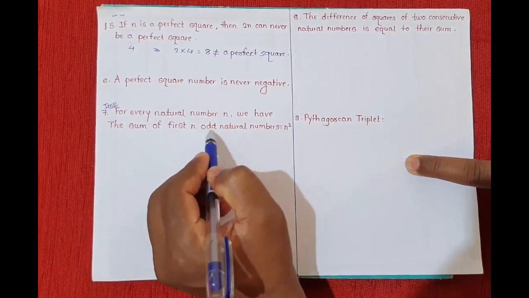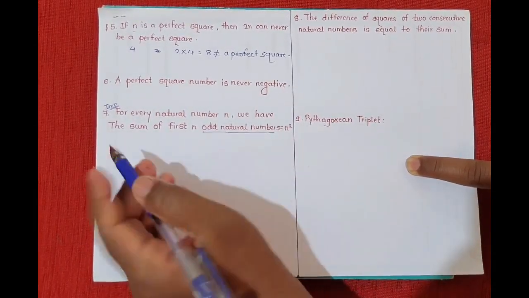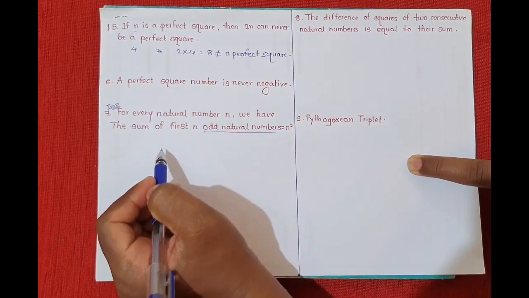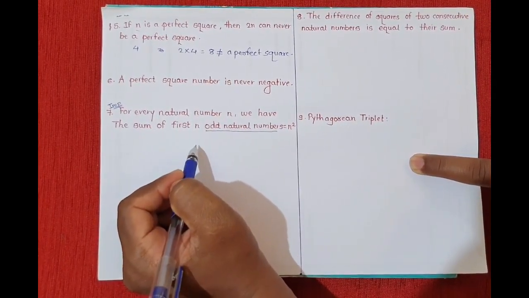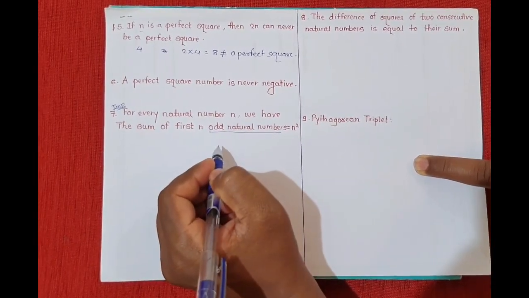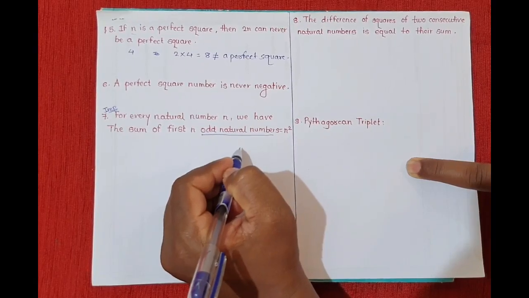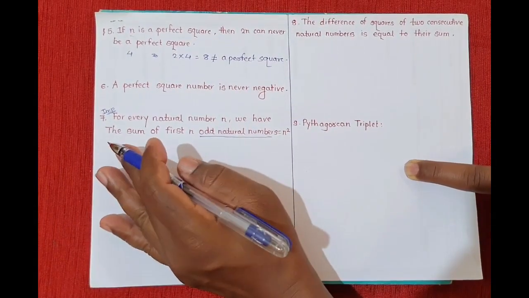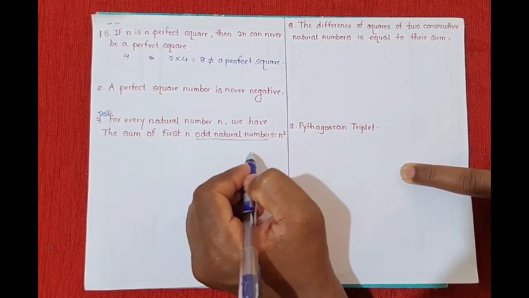We only have to take odd natural numbers. If we take the first 3 odd natural numbers, then its sum is equal to 3 square. Okay, because we have taken the first 3 odd natural numbers, its sum is equal to 3 square.